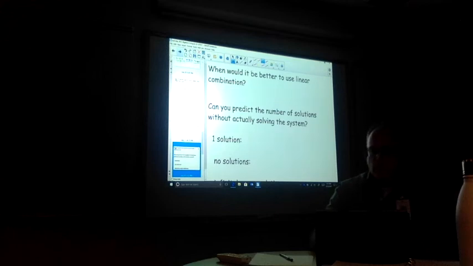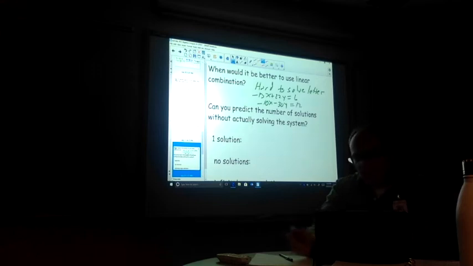When would it be better to use linear combination? If it's not easy, if it's hard to solve for a letter. So if you had, like, negative 13x plus 22y equals 6, and then you had negative 10x minus 30y is equal to 12, that is not a nice substitution. It's not easy to get x or y all by itself, other than if you did, you'd have big fractions.